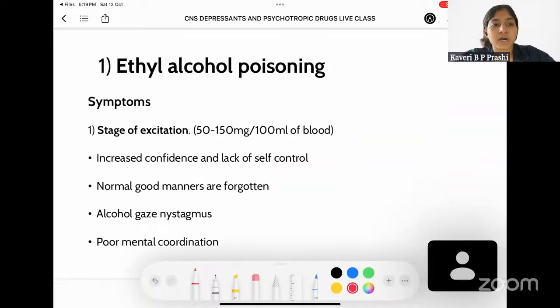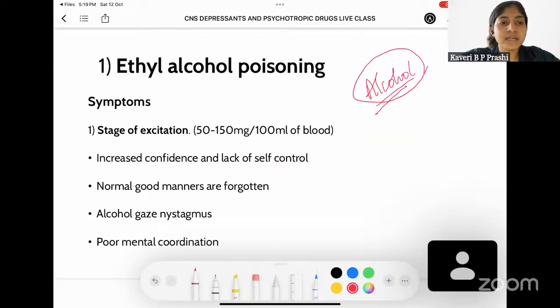Now, let's come to the short notes. The first question would be ethyl alcohol poisoning. So, what is ethyl alcohol poisoning? This is nothing but the normal alcohol poisoning, and the normal alcohol is nothing but ethyl alcohol. What are going to be the symptoms?